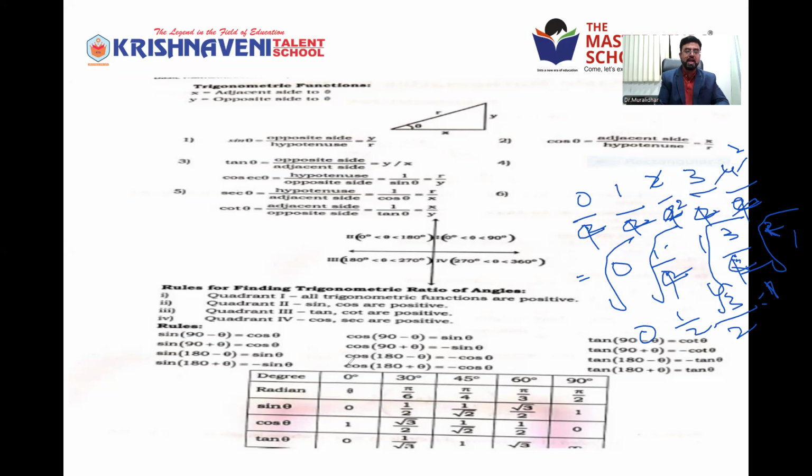So the angles you are finding are 0, 30, 45, 60 and 90. Sine 0 is 0. Sine 30 is 1 by 2. Then root 3 by 2 and 1. You can check the sine values here. Sine 30 degrees is 1 by 2, and sine 0 is 0, as per this. 1 by 2 correct, root 3 by 2 correct.